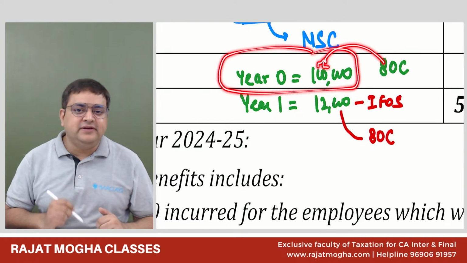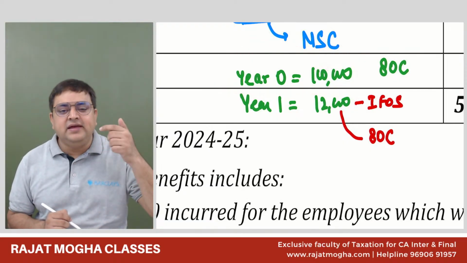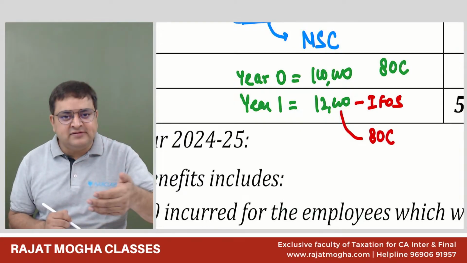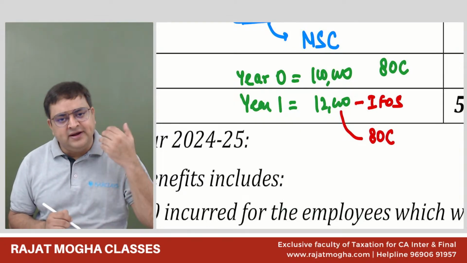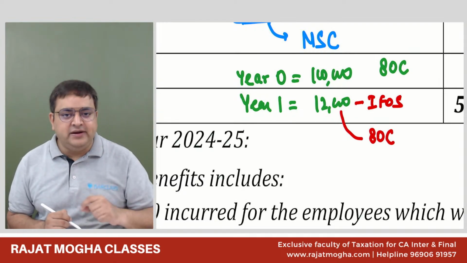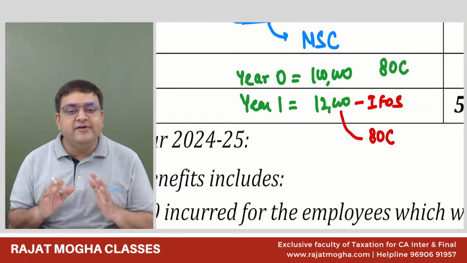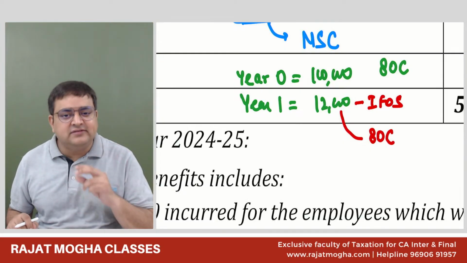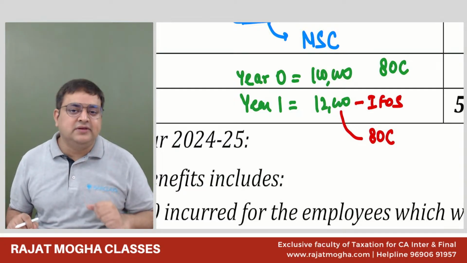There he claimed the 80C deduction, but the NSC interest, which accrues and gets reinvested, always gets reinvested. We can't withdraw it. That is also an eligible investment for 80C deduction. So this is a very unique thing regarding NSC. It's not with others, but regarding National Savings Certificates, it's a unique thing.